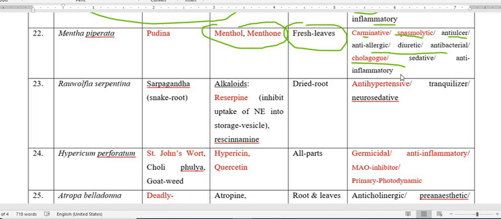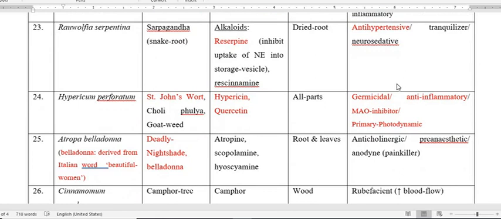Next is Rauwolfia serpentina. Rauwolfia serpentina also possesses a very important alkaloid, and its name quite matches the scientific name of the plant: reserpine. The physiological function of reserpine is to inhibit the uptake of norepinephrine into the storage vesicle.